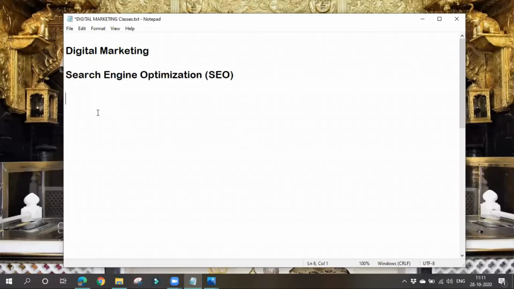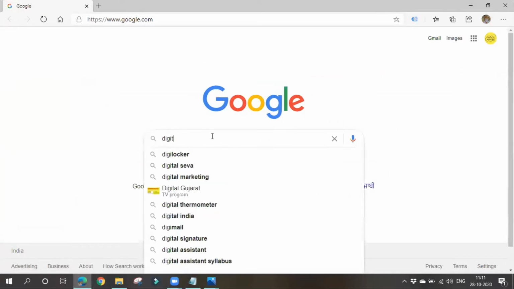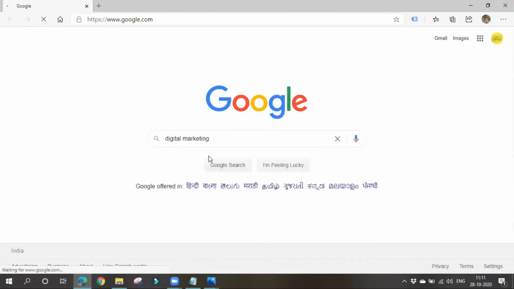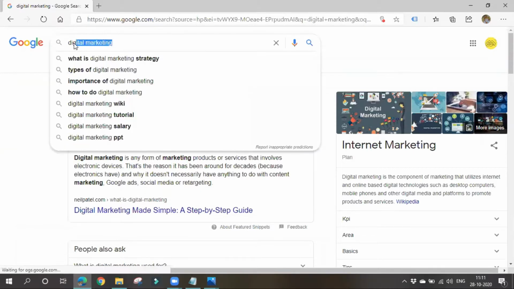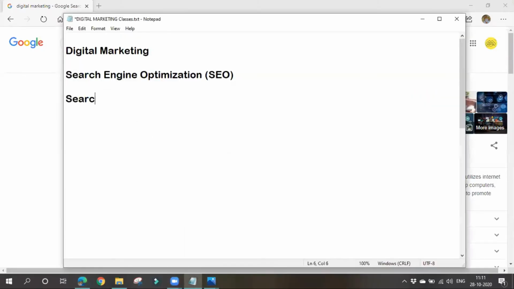If anyone wants anything, they'll directly go to Google and start searching for it. Let me search for something. I'll search for digital marketing training, or digital marketing. Once you search for something, this is known as a search query. In normal terminology, it is known as a search query.